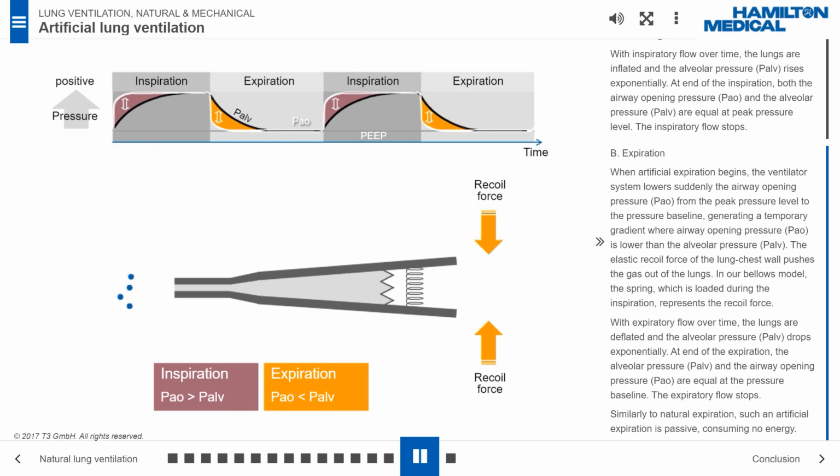With expiratory flow over time, the lungs are deflated and the alveolar pressure, PALV, drops exponentially. At end of the expiration, the alveolar pressure, PALV, and the airway opening pressure, PAO, are equal at the pressure baseline. The expiratory flow stops. Similarly to natural expiration, such an artificial expiration is passive, consuming no energy.